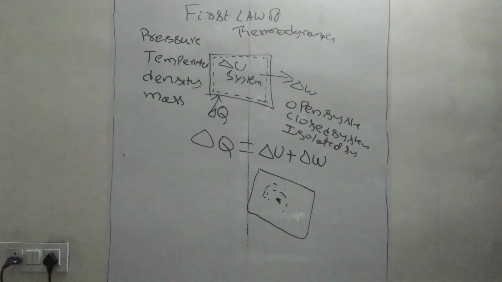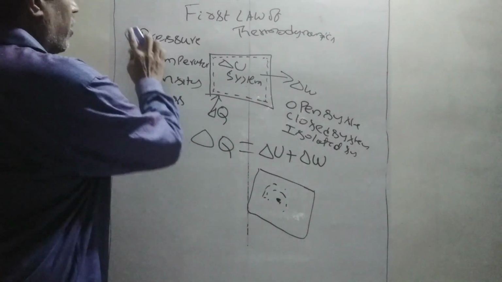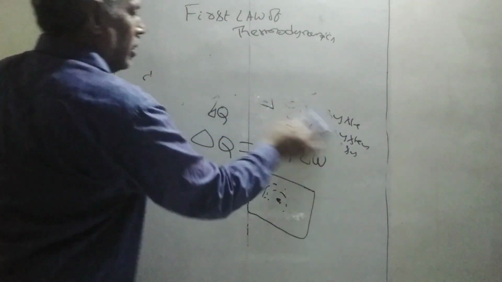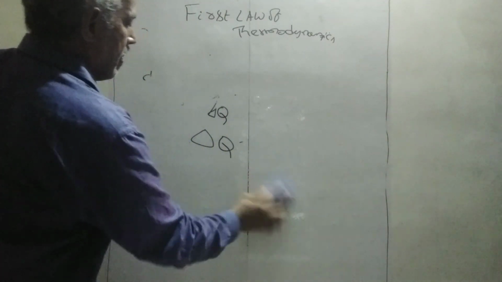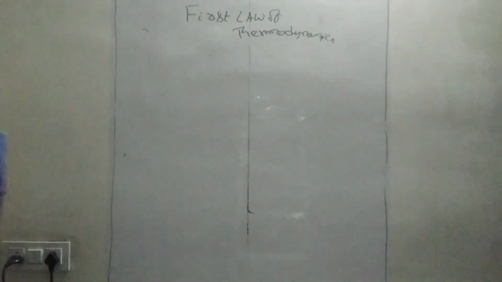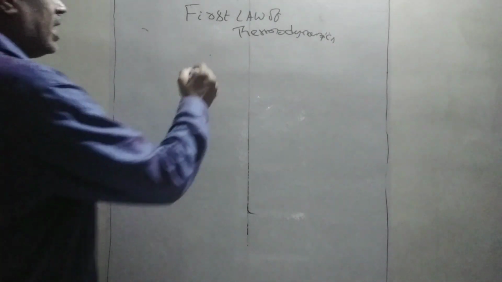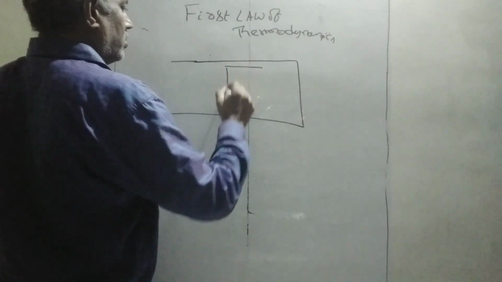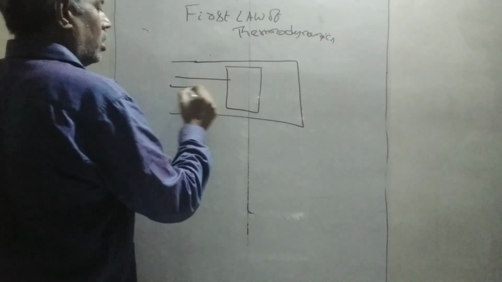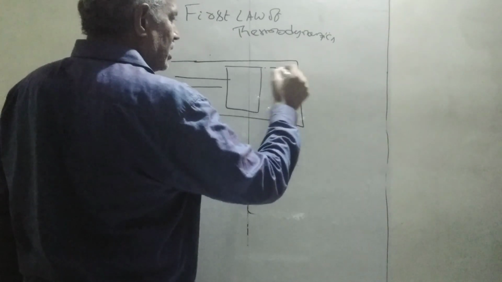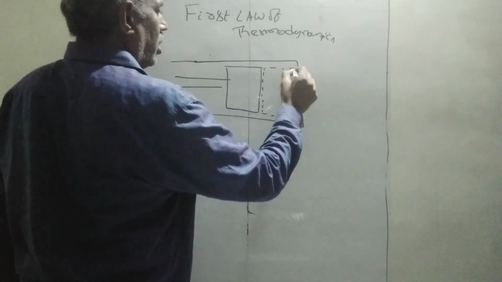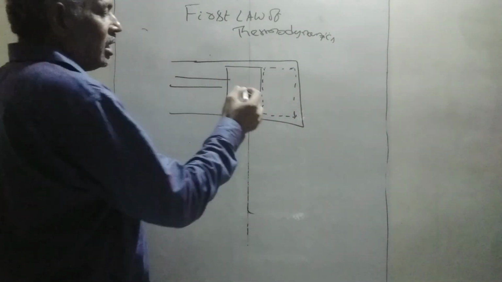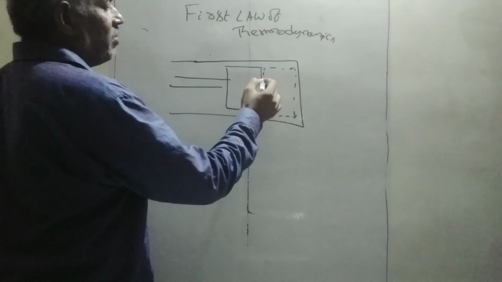Now, I will explain the first law with respect to an IC engine, internal combustion engine. Consider a cylinder and a piston. Now, this is the system boundary. Between the piston and cylinder, there will be a system boundary. It is an open system because the piston will move, the system will be expanding.